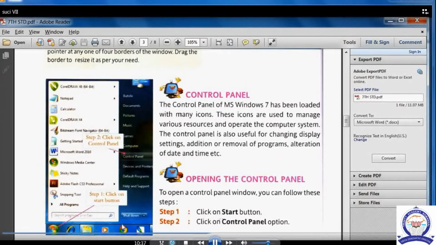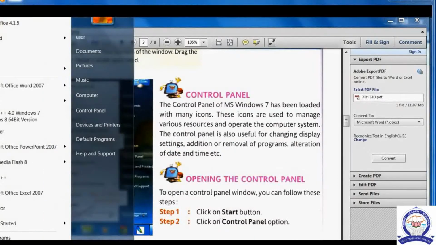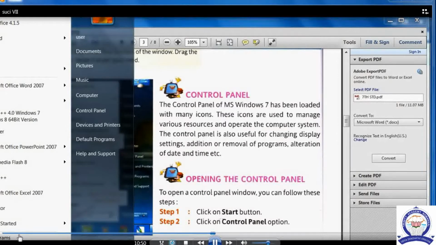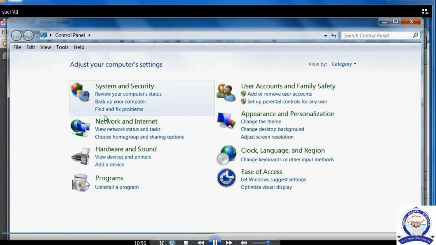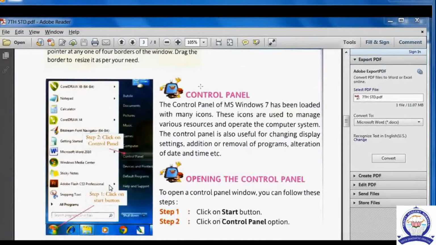Okay, children. Next, control panel. How can we get the control panel? With the help of the start button, there is a search option. If we type control panel, we can get the control panel. If we click the control panel, we can see all the options that are there in the control panel.